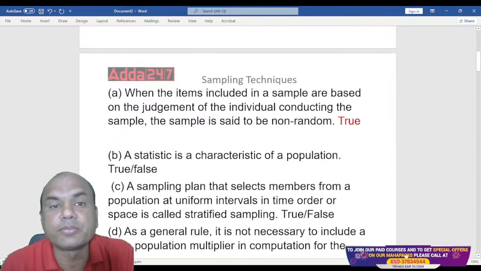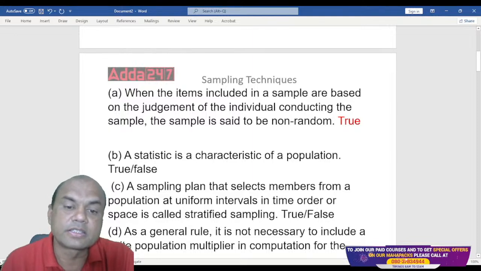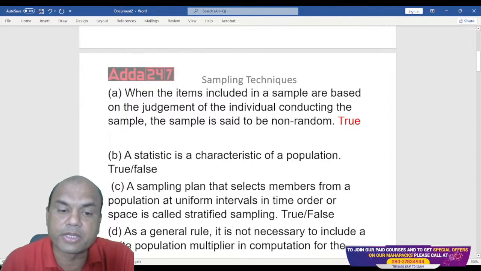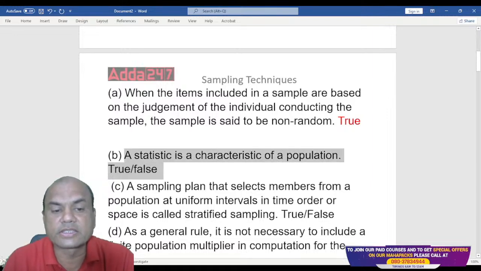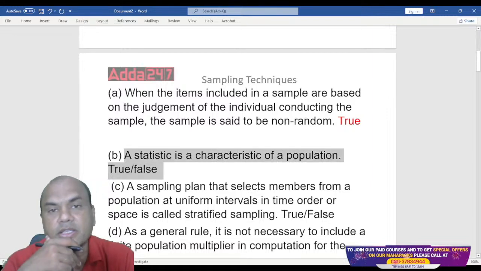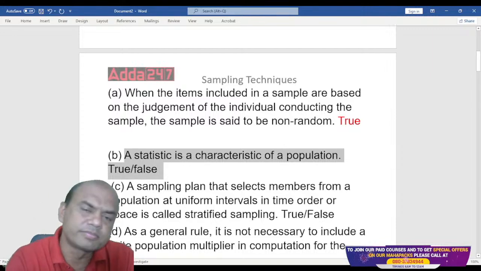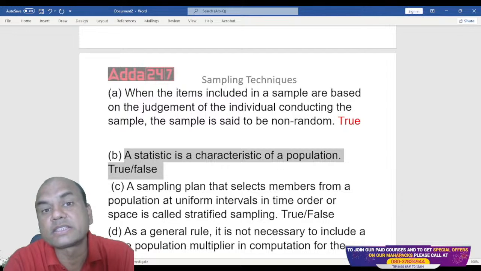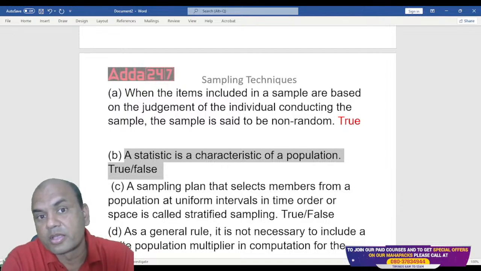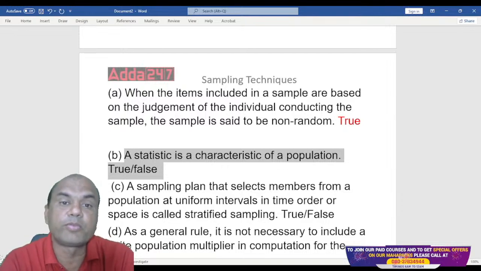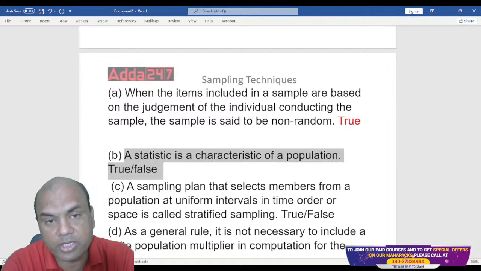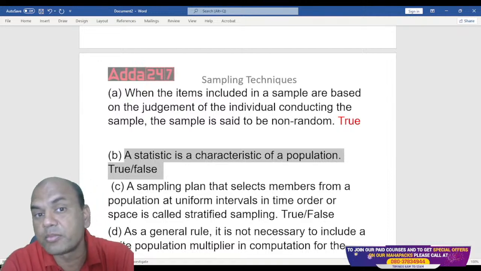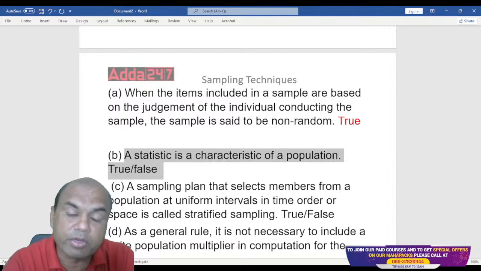Okay. Second one. A statistic is a characteristic of a population. Now this is a simple one. You must answer this. True or false? What do you say? Everyone, think over it. What is population? What is sample? Suppose I find the mean of a population, what is it called? Suppose I find the mean of a sample, what is it called?